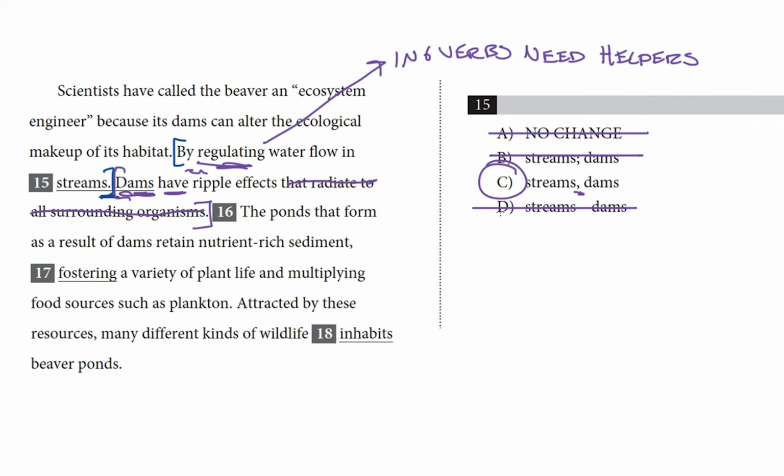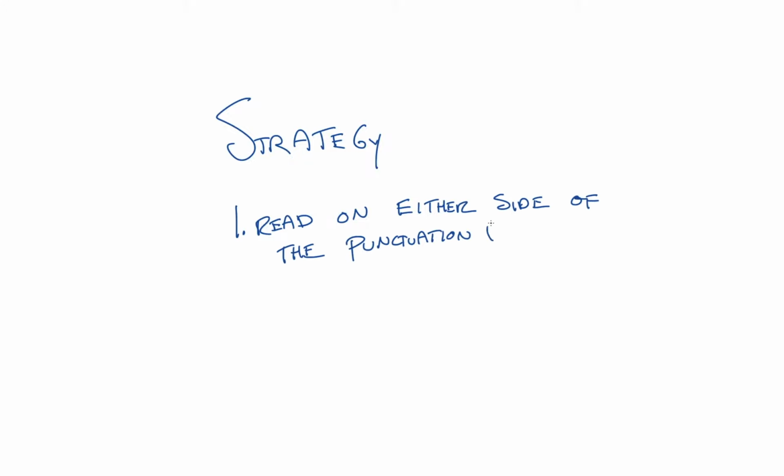By regulating water flow in streams, I am led to question what does, and the answer is right there after the comma. Dams have ripple effects. Dams are the thing that regulate water flow in streams. Your strategy for any question in which your choices are all punctuation marks should always be 1. Read on either side of the punctuation mark, and then 2. Check for independent clauses. If there's a sentence fragment, choose the option that fixes it because the other choices will retain the error.